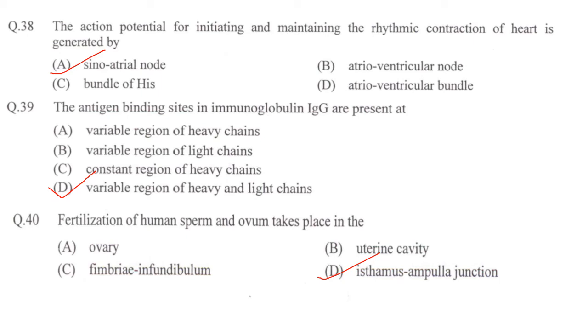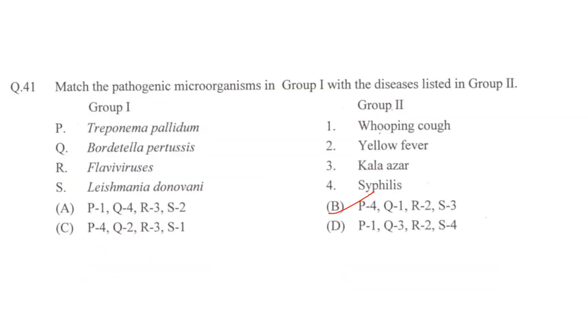Next one. The antigen binding sites in immunoglobulin IgG are present at variable regions of the heavy and light chains. Next one. Fertilization of human sperm and ovum take place in isthmus ampulla junction. Option D is correct.